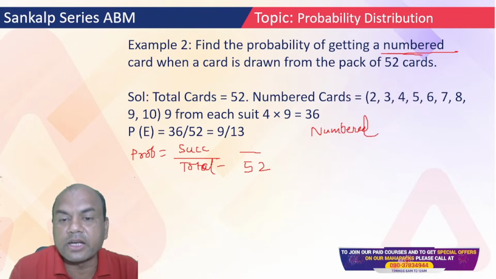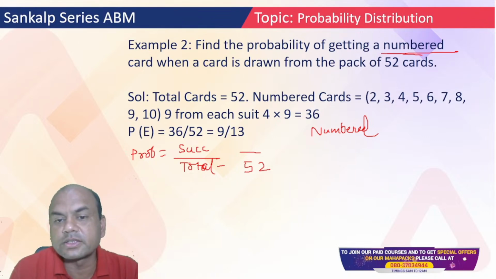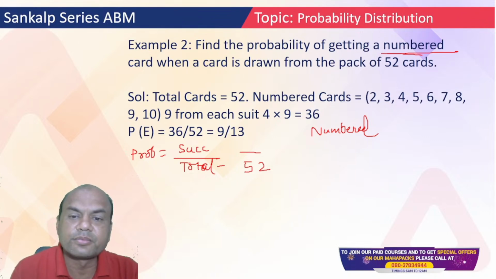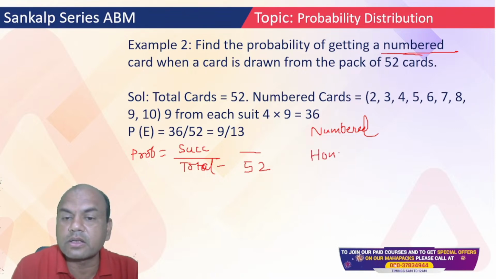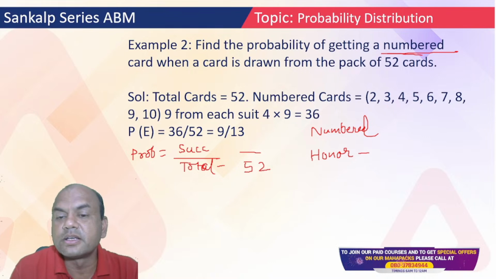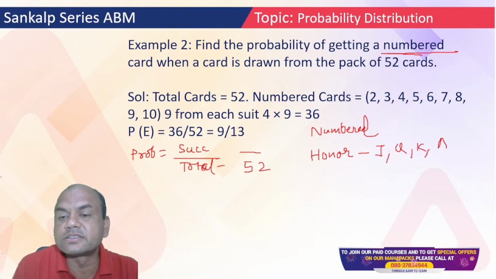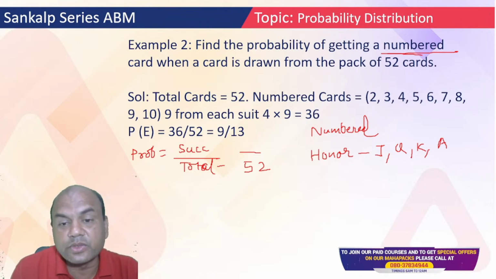Okay. Second one is, what is this? Anyone knows? Second one? Yes, face card is that, but this is not the answer. Honor card is the answer. Honor card means jack, queen, king, and ace. And last one is face card.